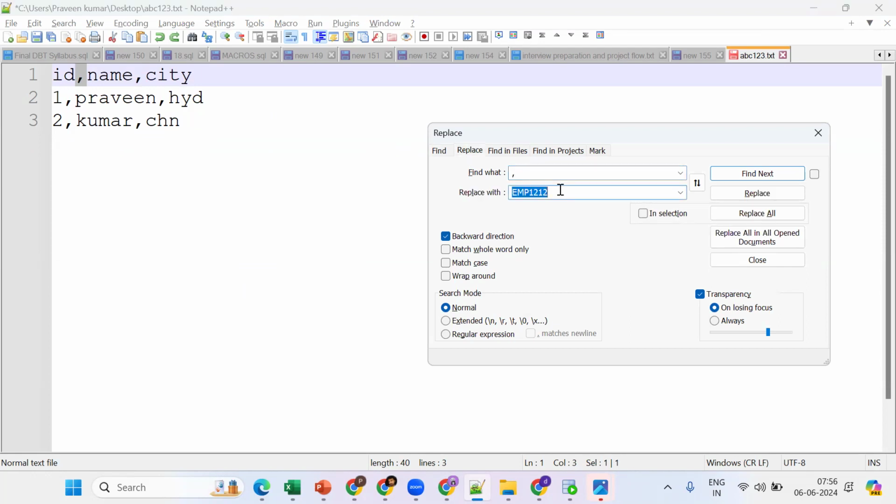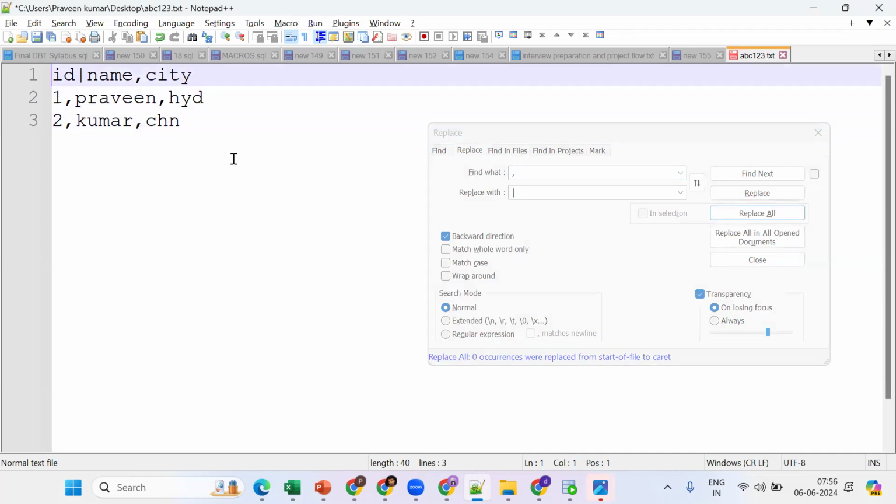Replace. I'm putting the pipe symbol. So replace all. It's not replacing one symbol.